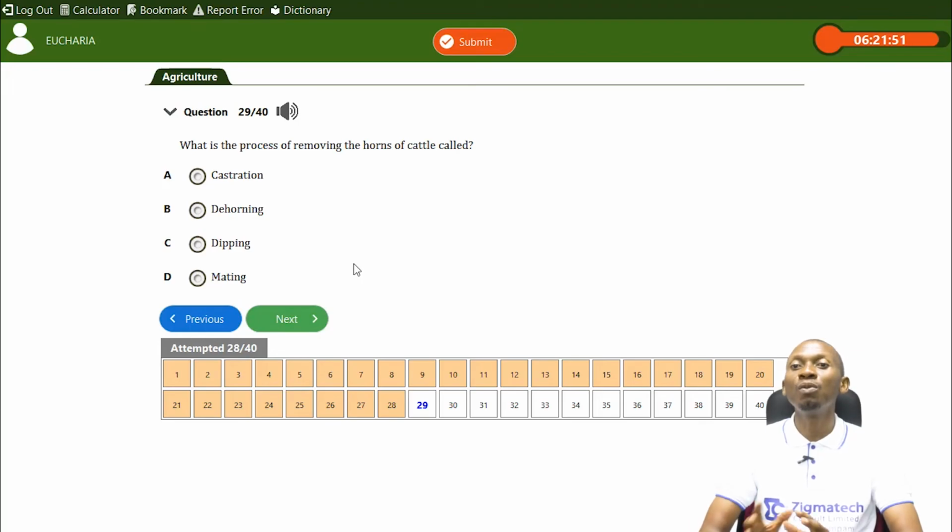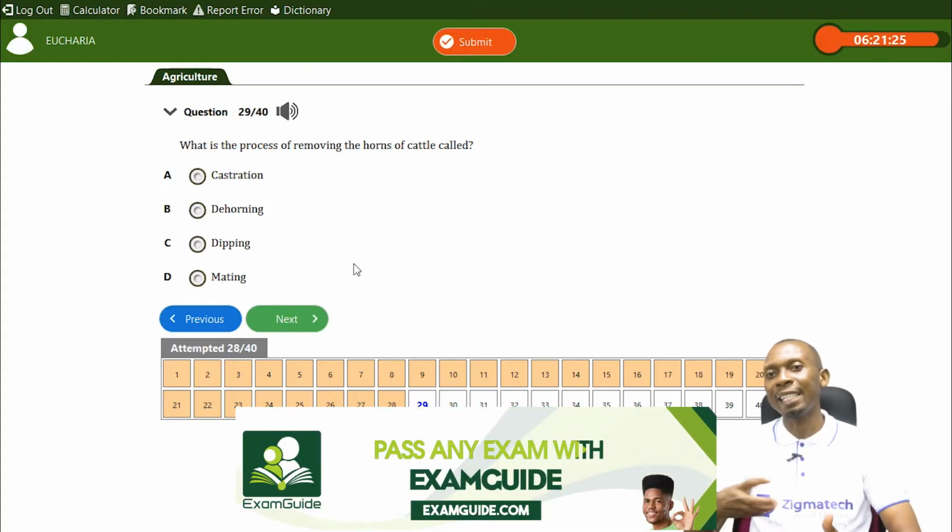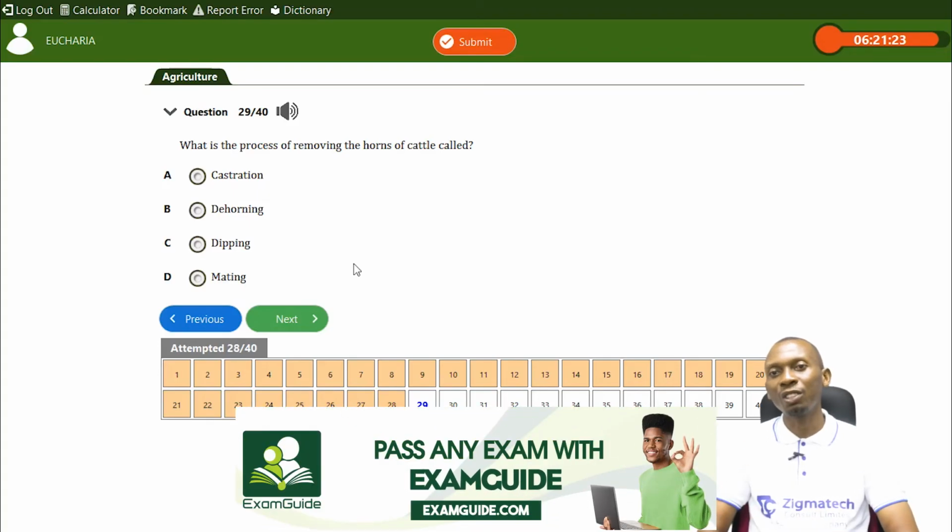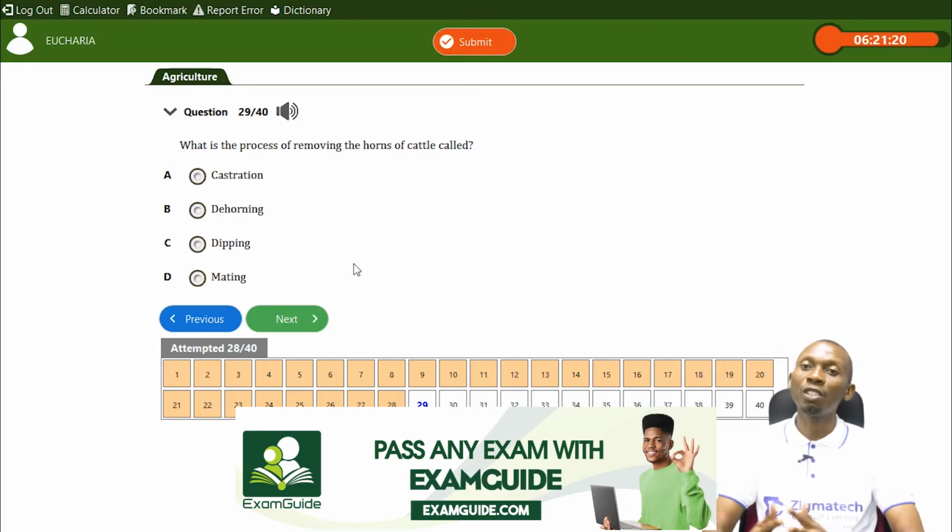What is the process of removing the horns of a cattle called? Now, we have castration, which has to do with removing of the testicles of the male animals. We have dehorning, so that should possibly be the answer from the name, removing. De- means like an absence, like dehydrate, that's lack of hydration. So dehorning should be, from logic, the answer. But in this case, let's still look at other options.